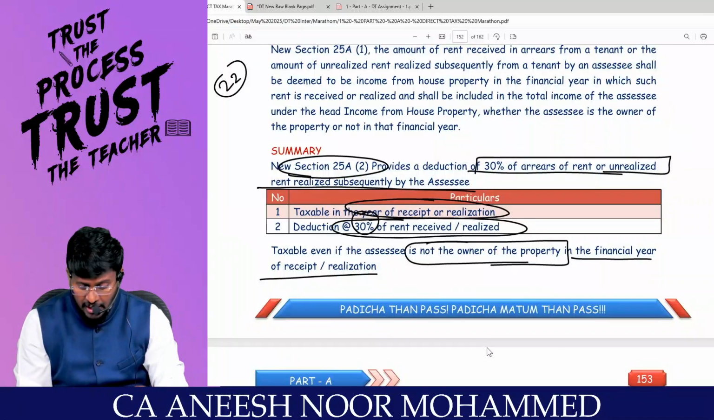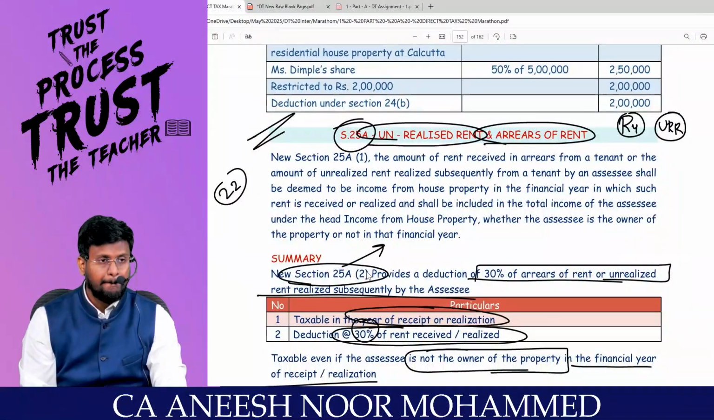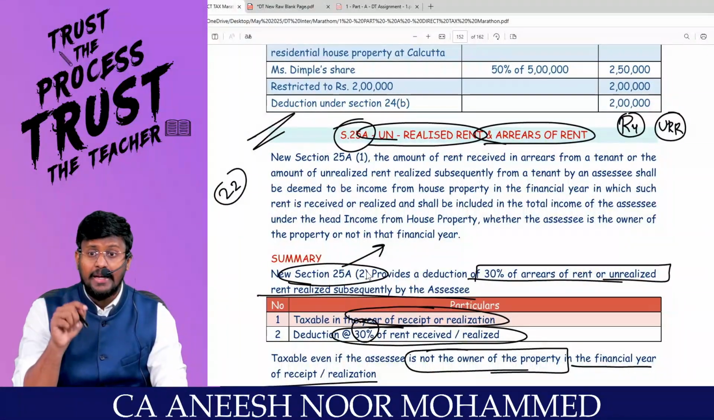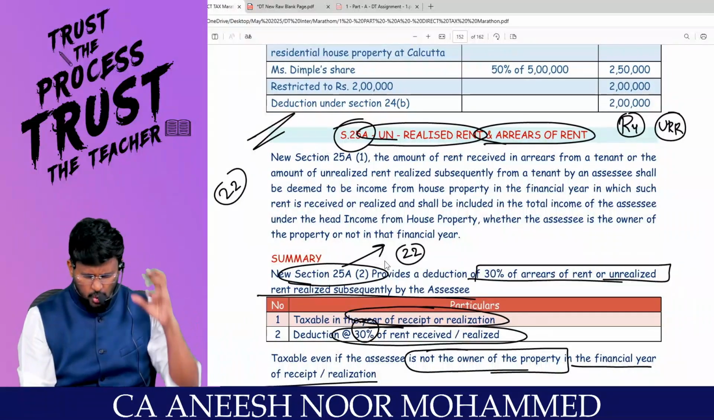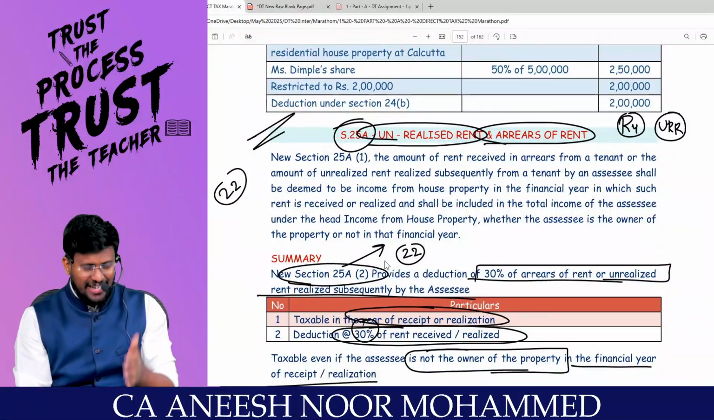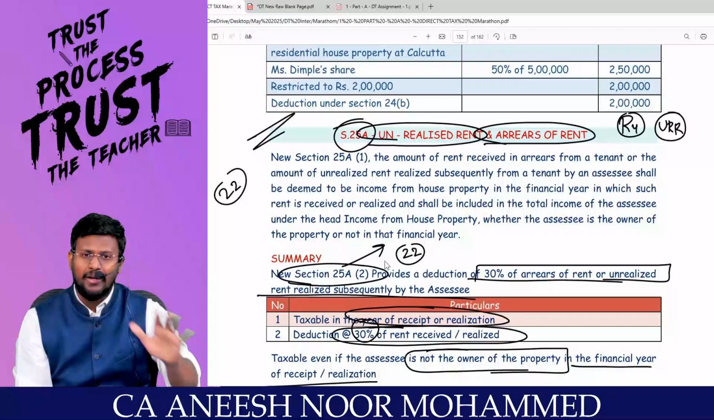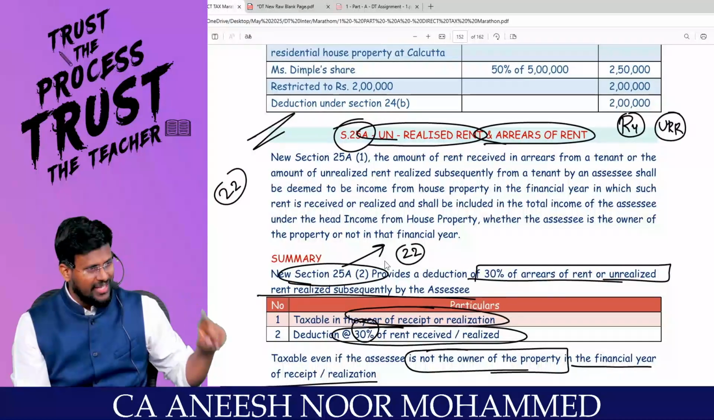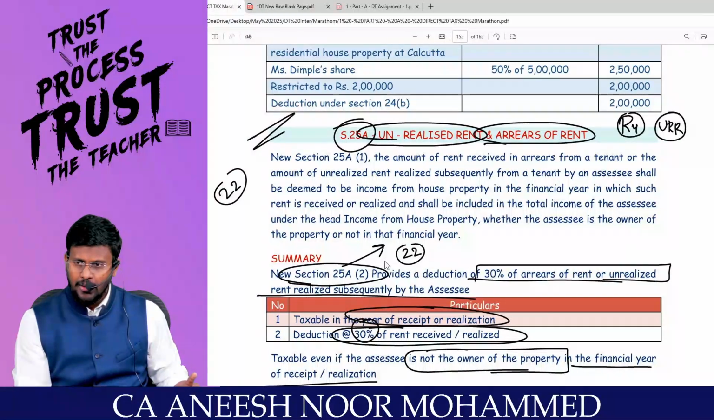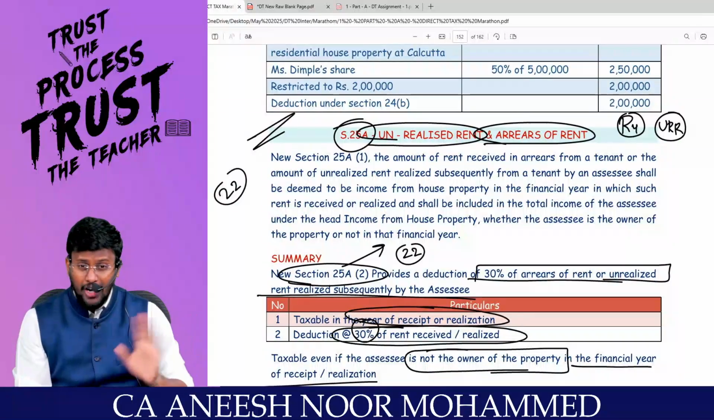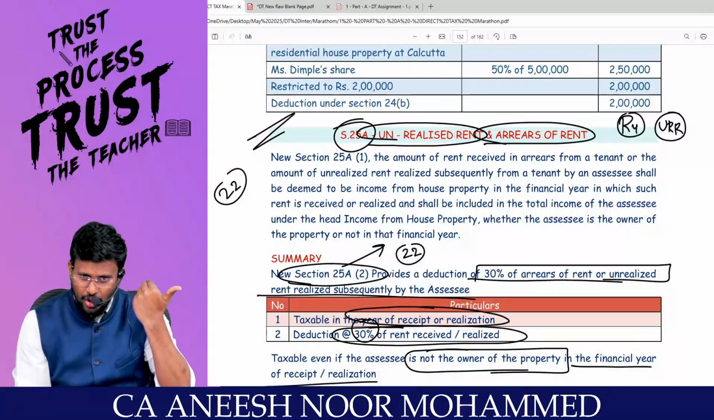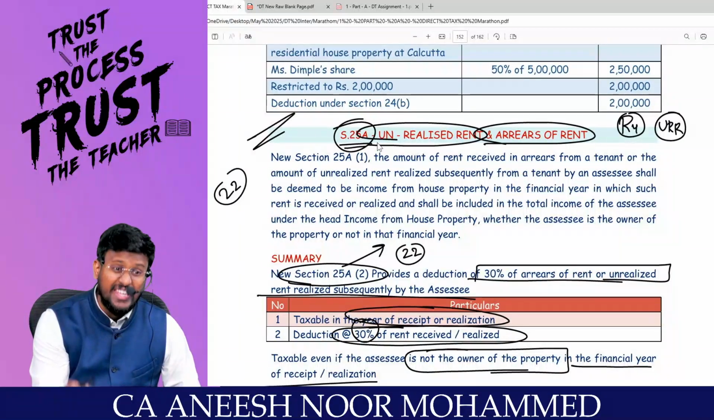That means this section 25A is overriding section 22. Are you all really with me? So simple. In this current year, if there is any unrealized rent, don't pay tax. But in future, if you realize the unrealized rent, pay the tax after claiming deduction at 30%, not under 24A.